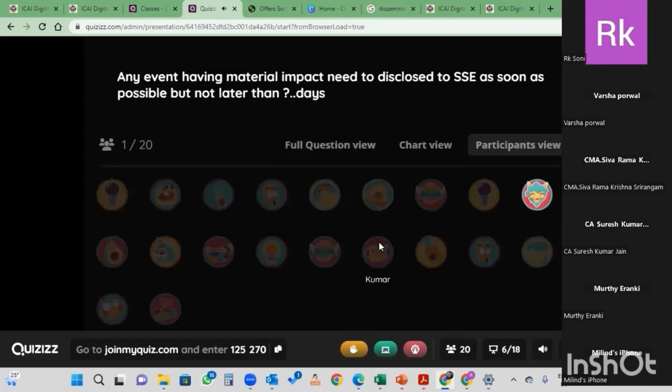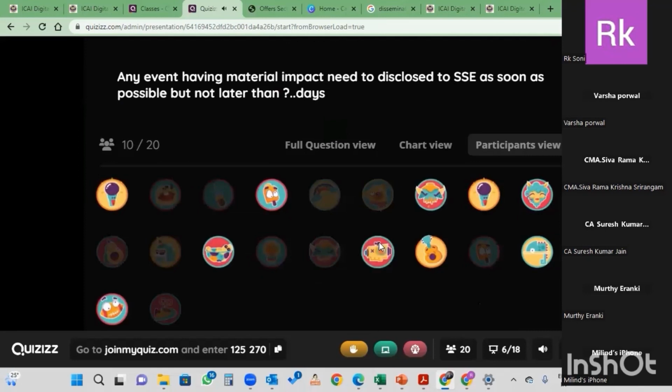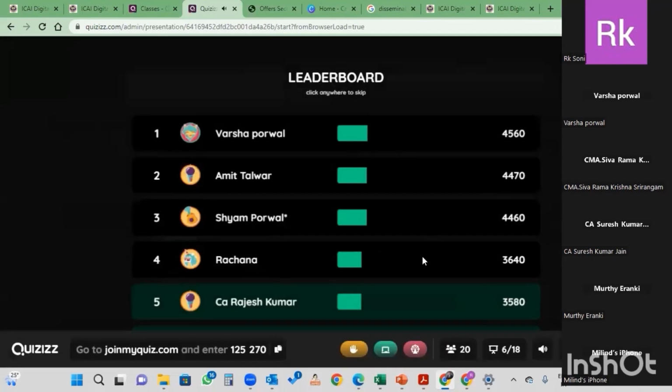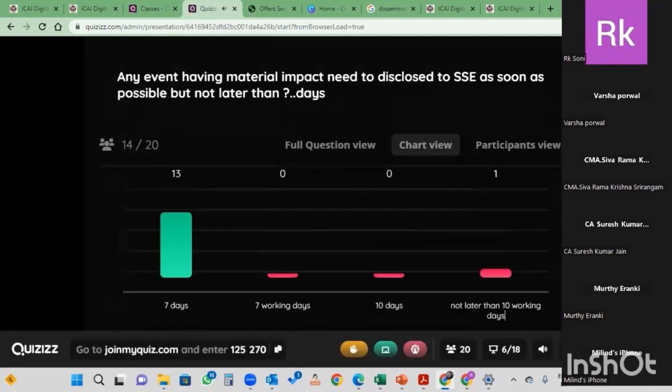Any event having material impact needs to be disclosed to the SSC as soon as possible, but not later than 7 days. This is also right. 7 days.